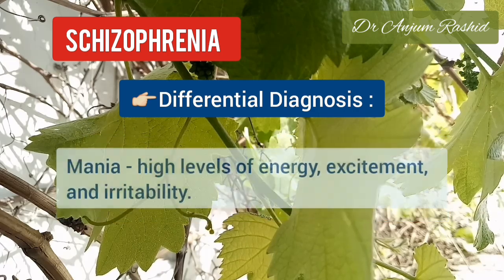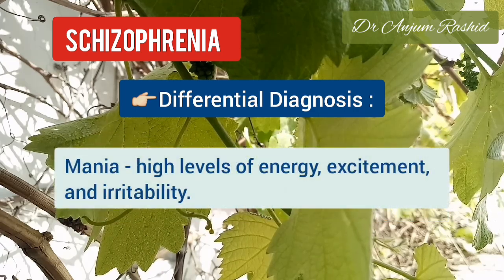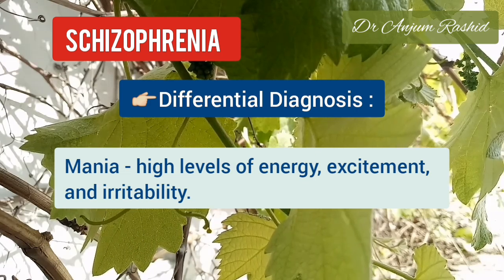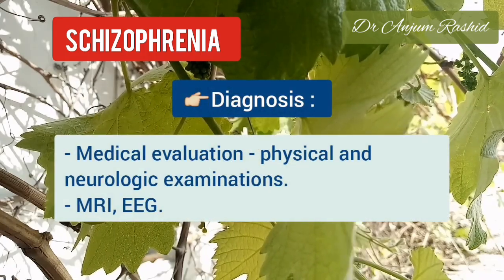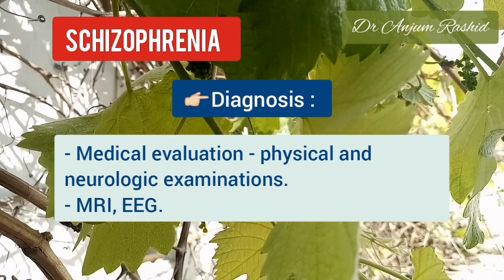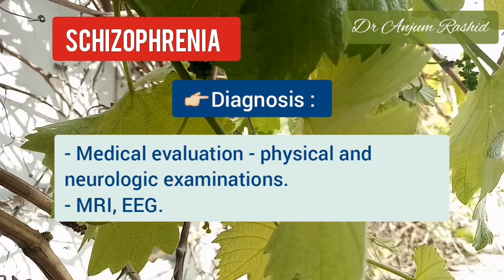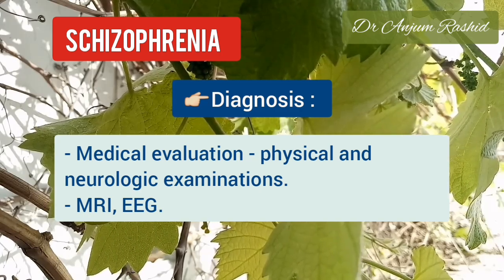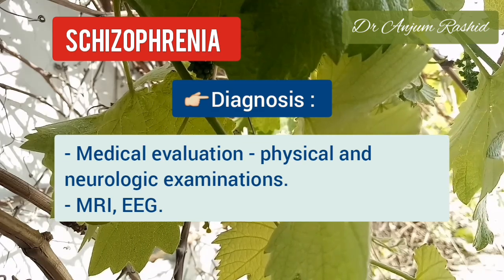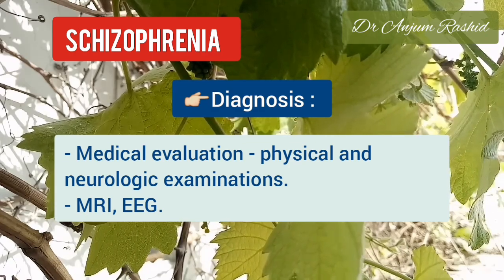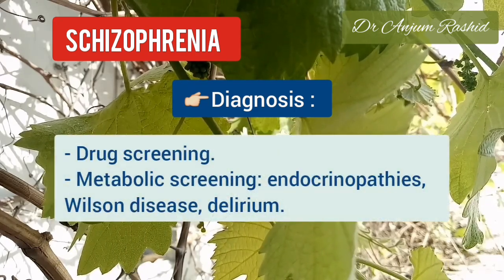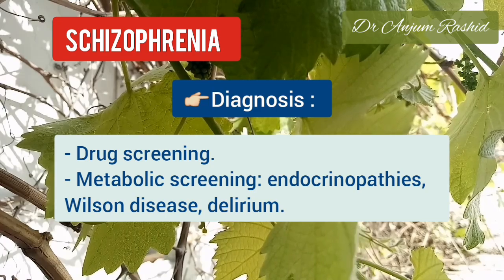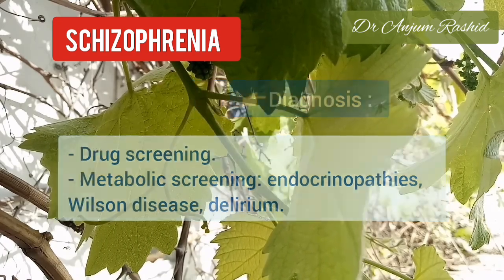Children with psychotic disorders often have learning disabilities and attention difficulties in addition to disorganized thoughts, delusion, and hallucinations. In psychotic adolescents, mania is differentiated by high levels of energy, excitement, and irritability. Any child or adolescent exhibiting new psychotic symptoms requires a medical evaluation that includes physical and neurological examination, including consideration of magnetic resonance imaging and electroencephalogram, drug screening, and metabolic screening for endocrinopathies, Wilson disease, and delirium.